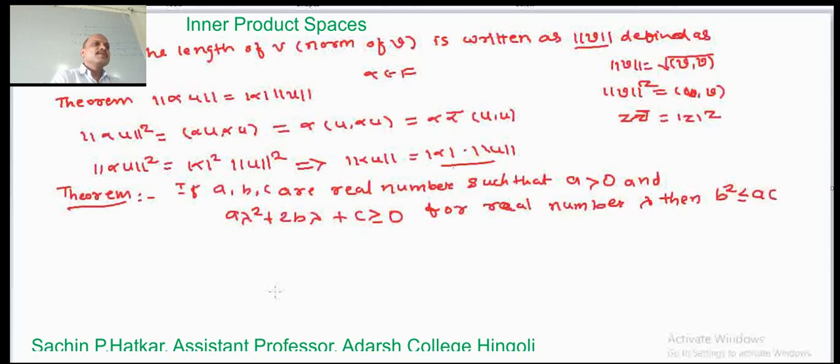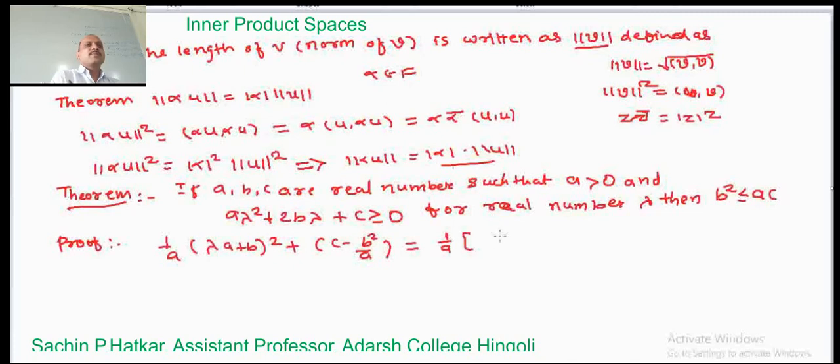Now to prove this, let us calculate the term 1 divided by a into lambda a plus b whole square plus c minus b square divided by a. Let us calculate this term. Now 1 divided by a into lambda a plus b whole square is lambda square a square plus 2b a lambda plus b square, plus c minus b square divided by a.